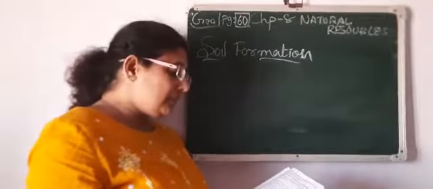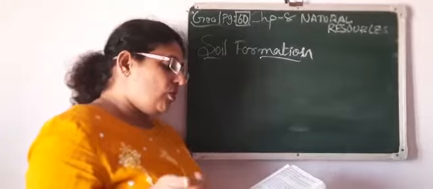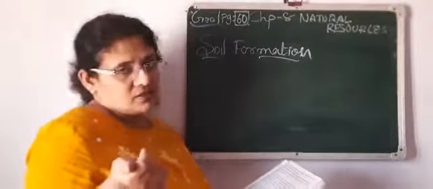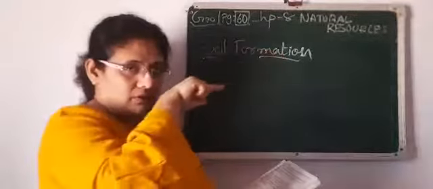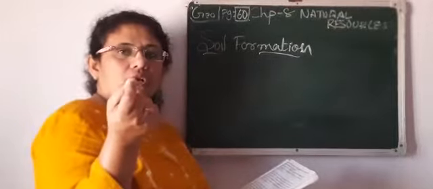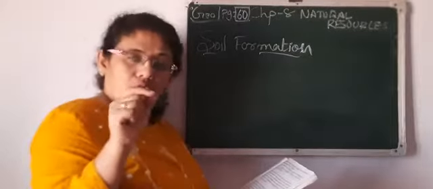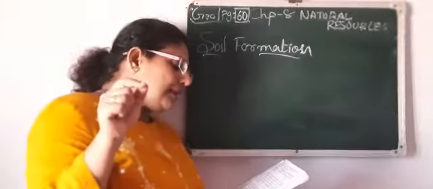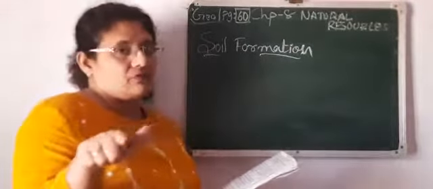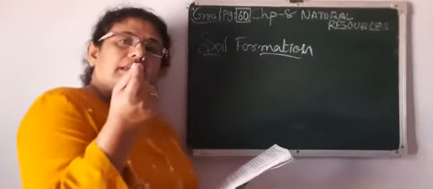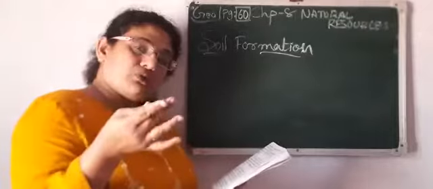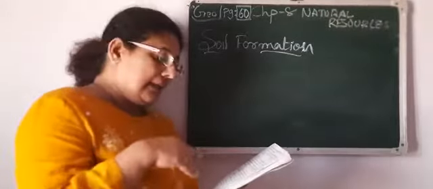Generally, the part of the surface of the earth wherein the vegetation grows is known as soil. Means the upper layer of the earth where any vegetation grows, that grows because of the soil only. The soil is a thin layer composed of various elements on the surface of the earth. And the thin layer of the soil is made up of what? Different types of minerals composition that is available on the earth.